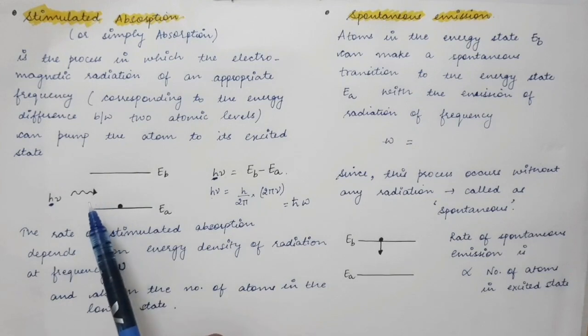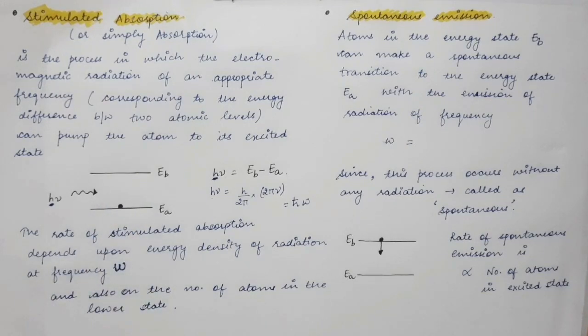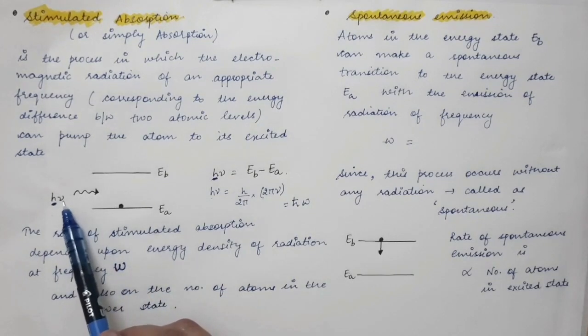Now the rate of stimulated absorption depends upon some factors. Firstly, it depends upon the energy density of radiation at frequency omega. So what do we mean by energy density? Energy density is the amount of energy present in unit volume of the photons which have frequency omega, or you can say frequency nu.